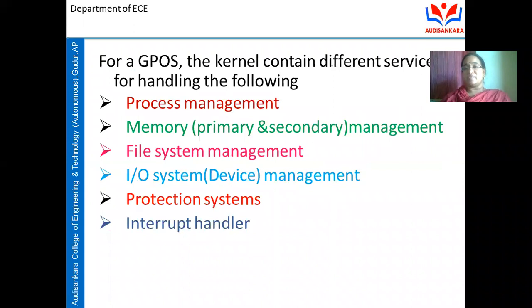Now we're considering one of the operating systems. Generally, there are two types of operating systems available: general purpose operating system and real-time operating system.